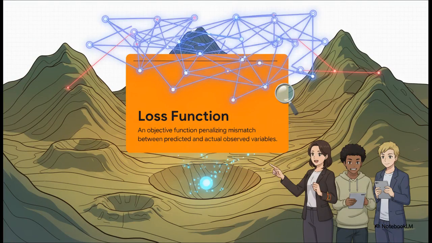Before we take a single step into those data mountains, we need to know exactly what we're looking for at the bottom. Enter the loss function. Think of this as the elevation map for our landscape. In machine learning, this objective function penalizes the mismatch between what our model predicts and what the actual data shows. Finding the best possible model means minimizing this loss function. You want that cost, that elevation, to be as close to zero as humanly or physically possible.